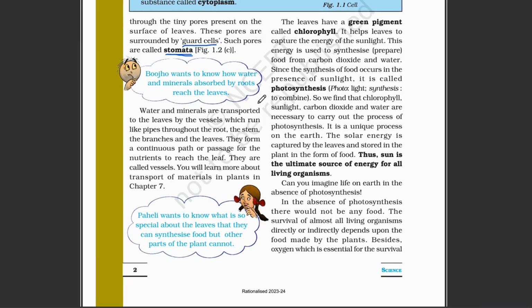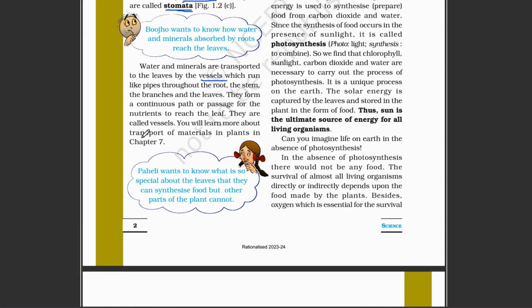As I told you earlier, water and minerals are transported to the leaves by vessels which run like pipes throughout the plant, from the roots to the leaves. They are everywhere, and they help in the transportation of food and water from one place to another. They form a continuous path for the nutrients to reach the leaves. From the roots to the leaves, they conduct the minerals and food.